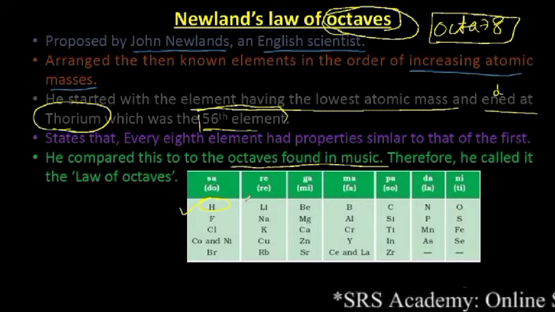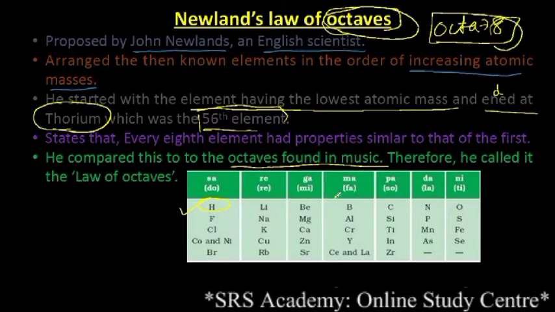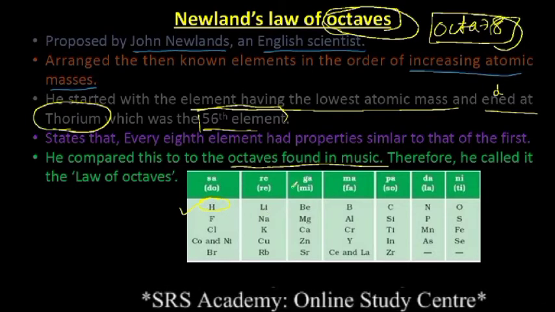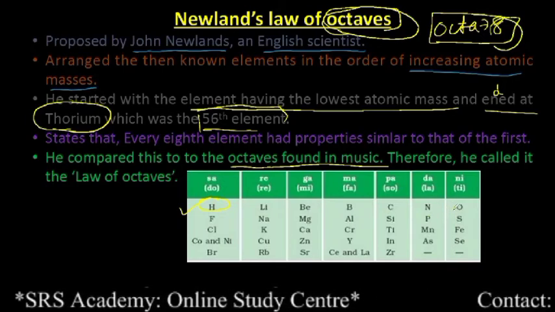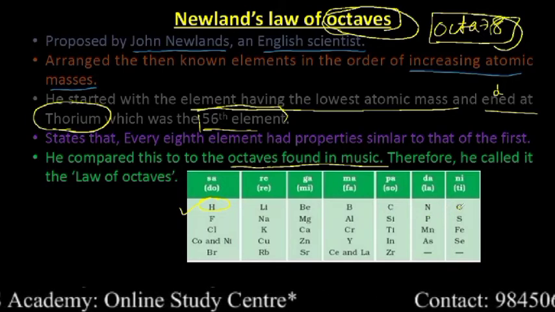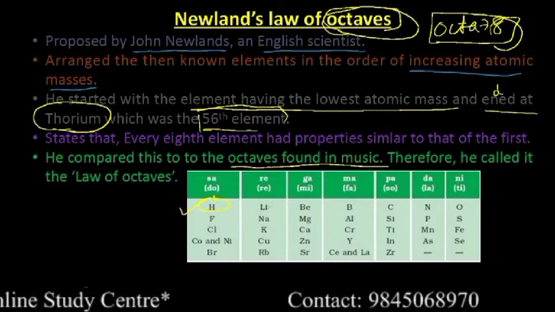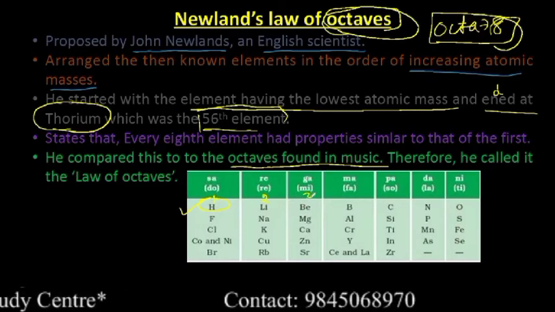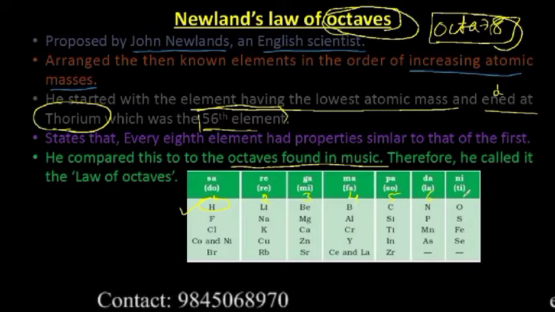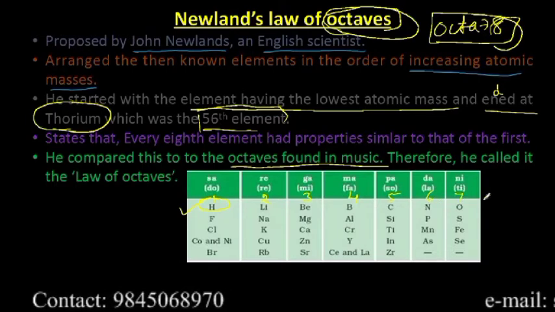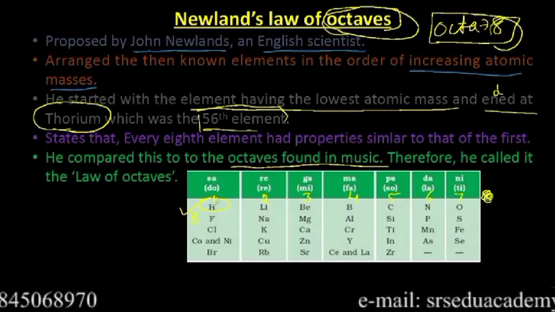That means there are 7. Then where is that 8? He is saying 8, right? You know what he did? He arranged the elements in the increasing order of their atomic mass, and he kept every 8th element below the first. For example, hydrogen 1, lithium 2, beryllium 3, boron 4, carbon 5, nitrogen 6, oxygen 7, and he did not write the 8 here. Instead of that, he kept the 8th element below the first.